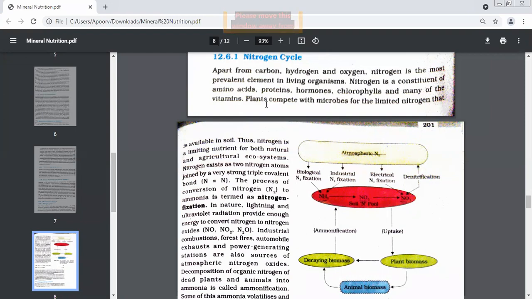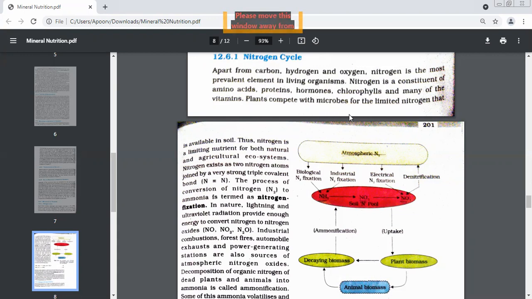Because nitrogen is a very important part of amino acids, proteins, hormones, chlorophyll, and vitamins. These five things all contain nitrogen. Nitrogen is a very important constituent of amino acids, proteins, hormones, chlorophyll, and vitamins.